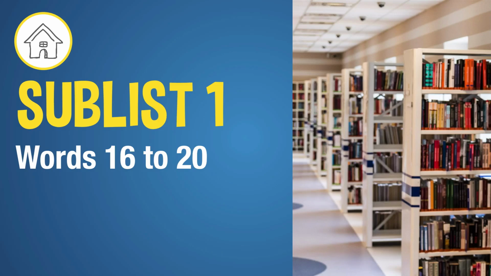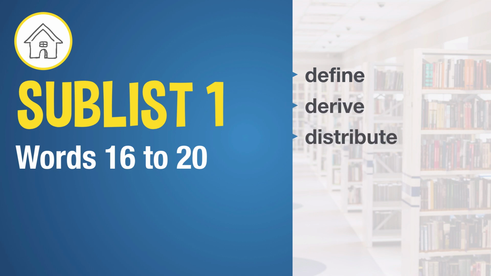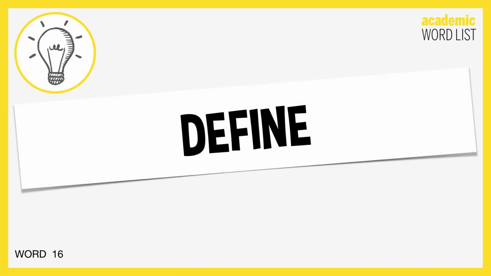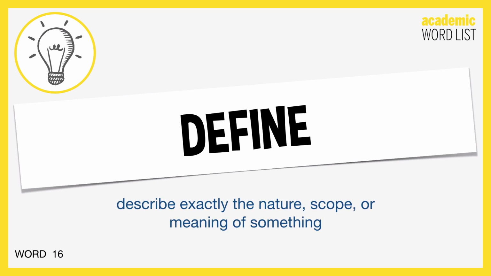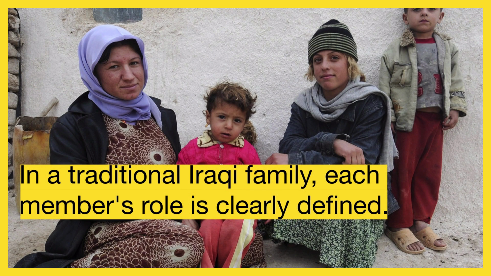Here are 5 more words from sublist 1, and the words are define, derive, distribute, economy, environment. And the first word is define. Define. If you define something, then you describe exactly the nature, scope, or meaning of something. So, for example, in a traditional Iraqi family, each member's role is clearly defined.